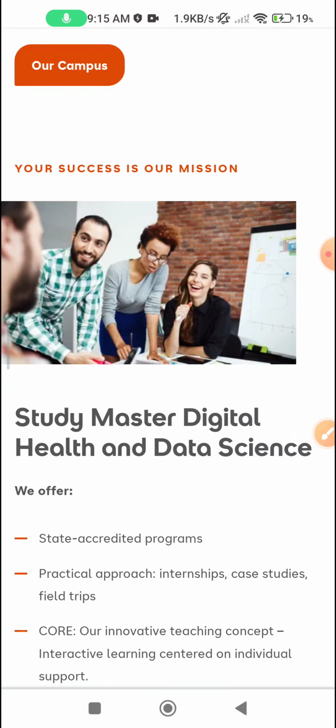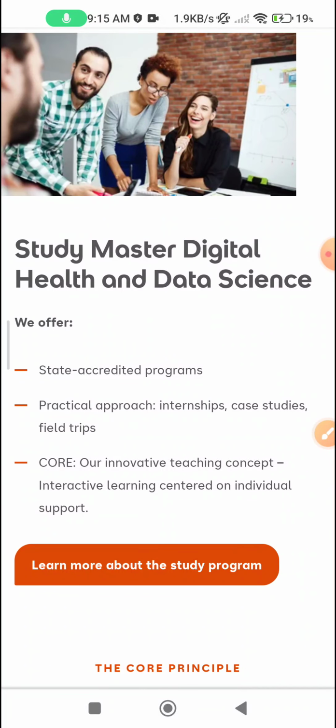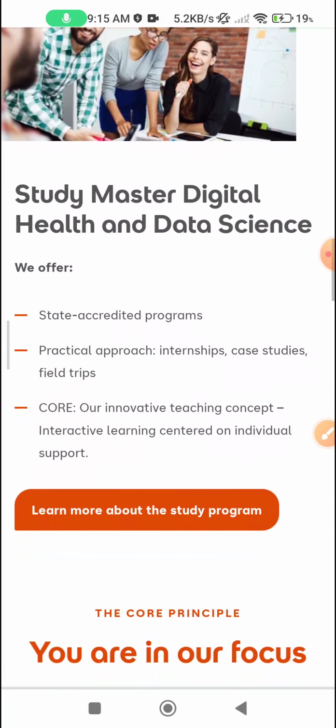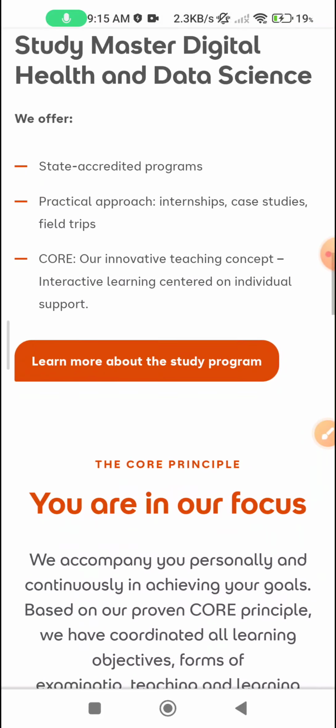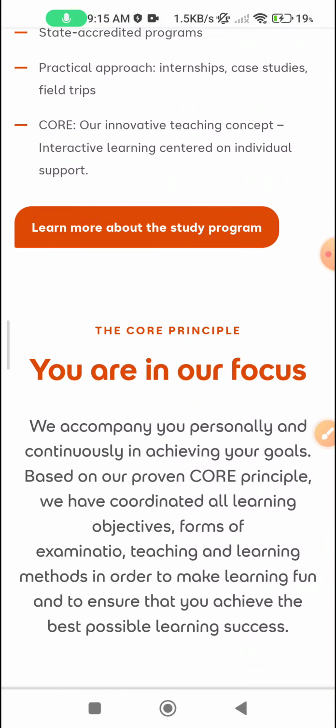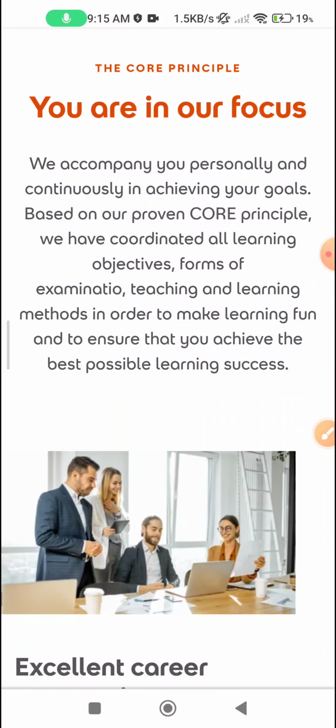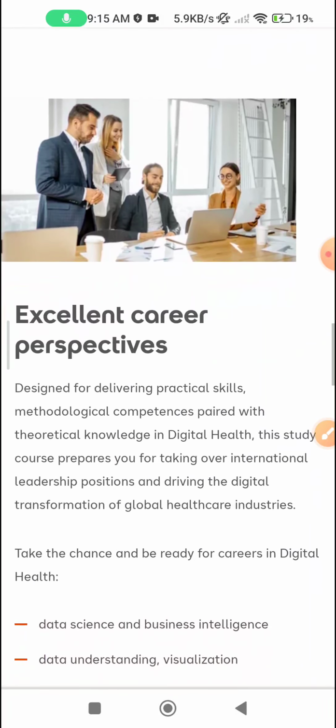Study Master Digital Health and Data Science. State accredited programs, practical approach, internships, case studies, field trips, core. Our innovative tech teaching concept, interactive learning centered on individual support. Learn more about the study program. You are in our focus. We accompany you personally. Here is every information.